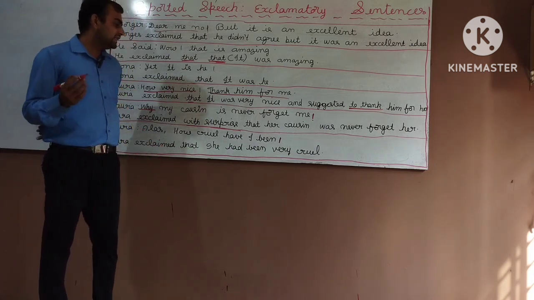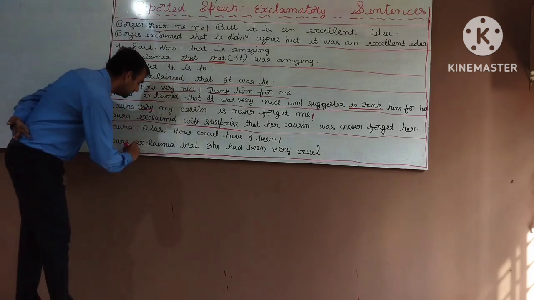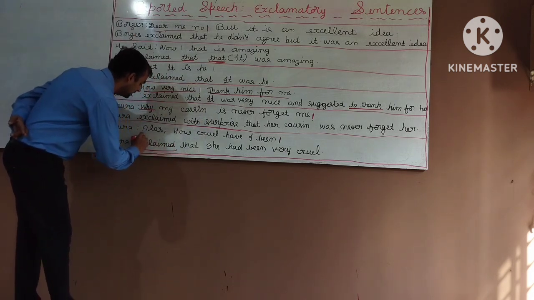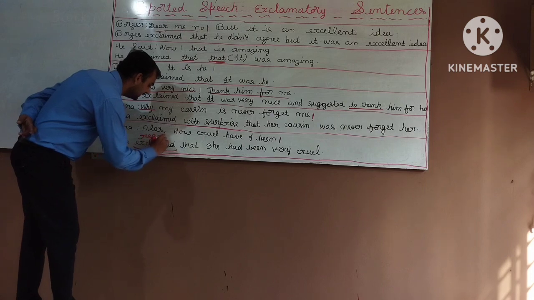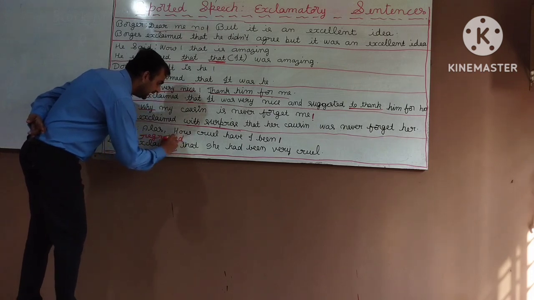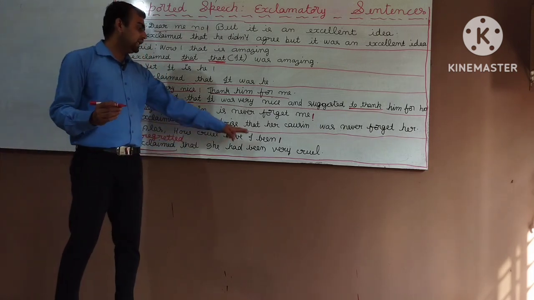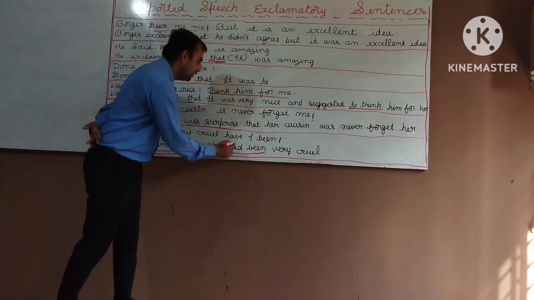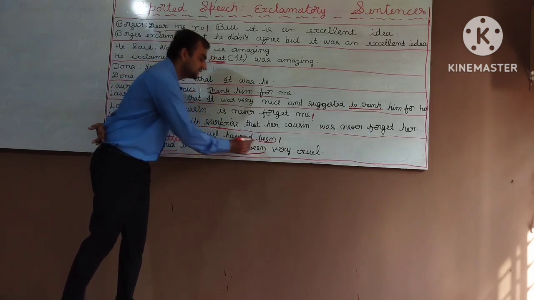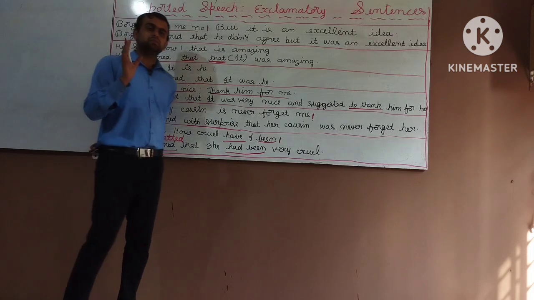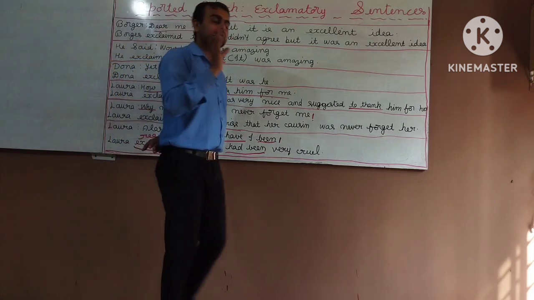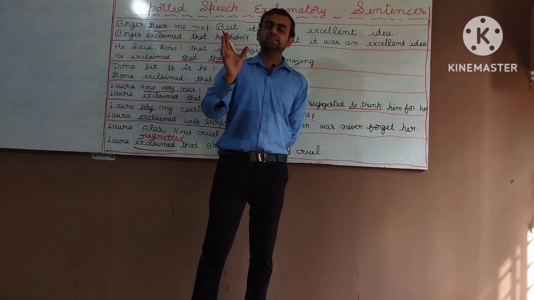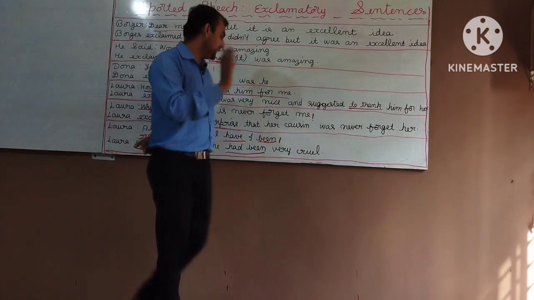Instead of exclaimed, you can write regretted that she had been very cruel. Why had been? Because have been changes into had been. Present perfect continuous tense changes into past perfect continuous tense.